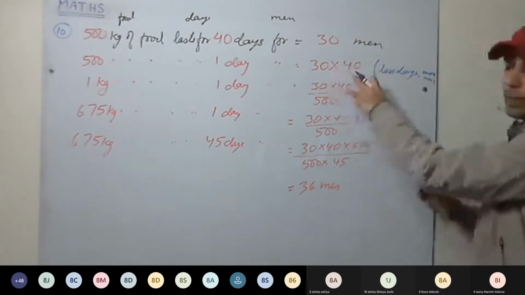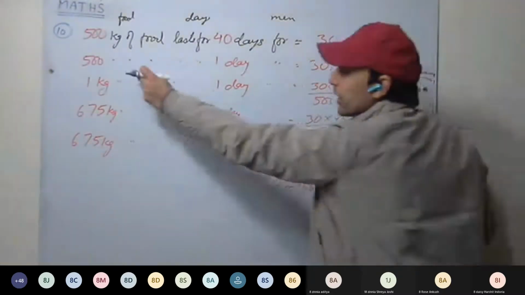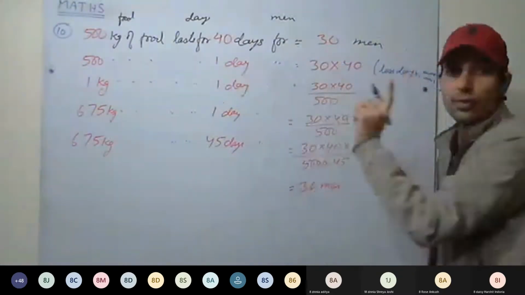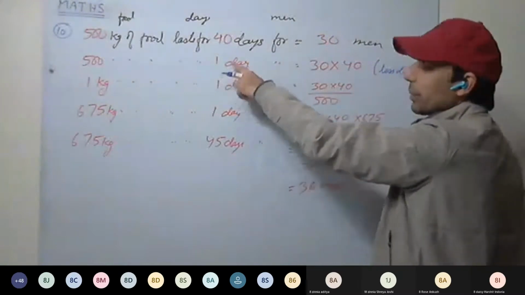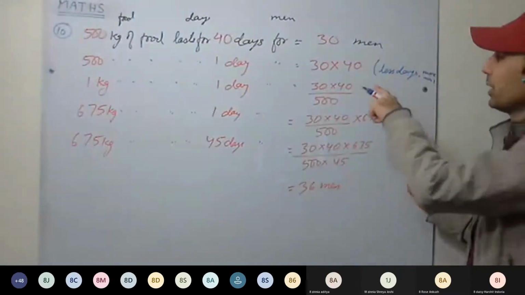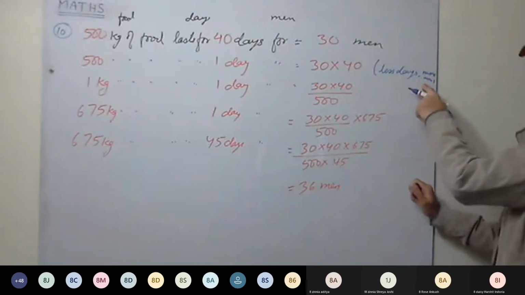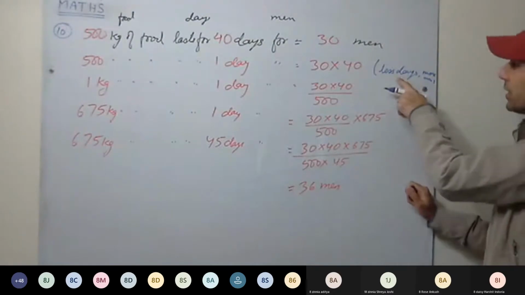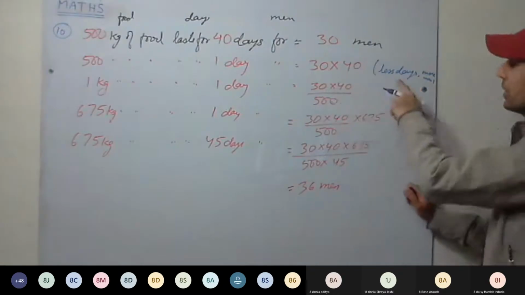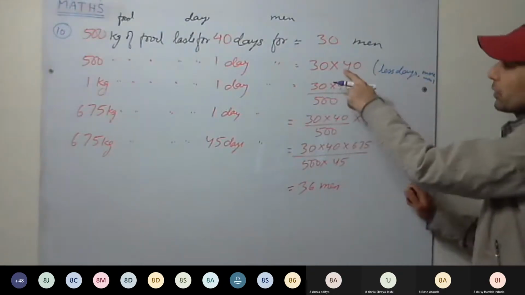More men, therefore we have to multiply by 40. Understood this one? Because the same food has to last for 1 day. It is finished in just 1 day. It means more men have joined. And how many? We multiply with 40. So less days, more men. Less days are there, more men. That means it is finished in just 1 day. So more men have joined, therefore we have to multiply.